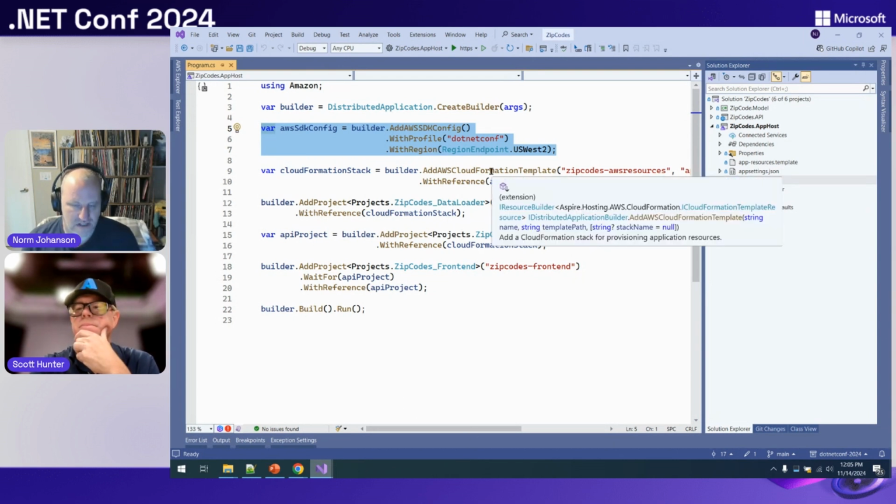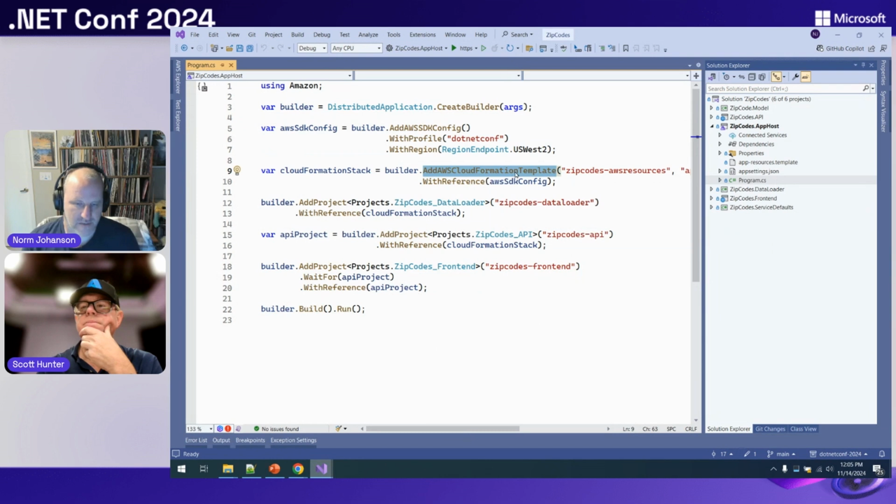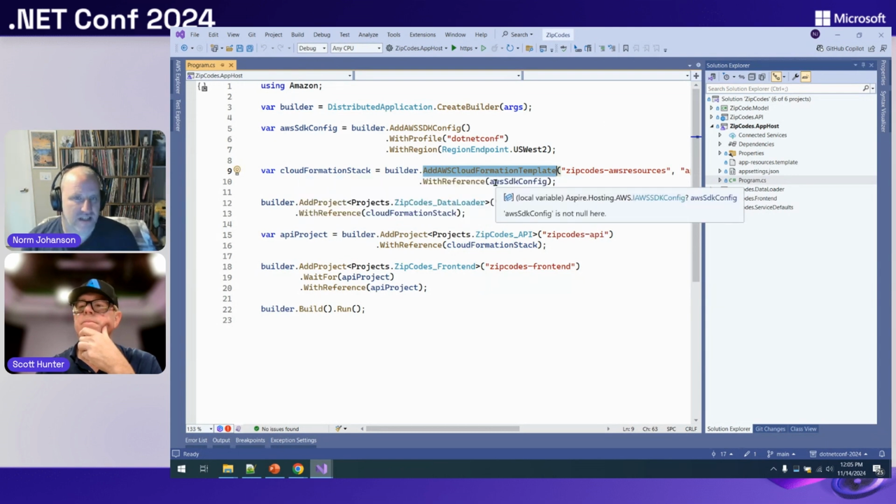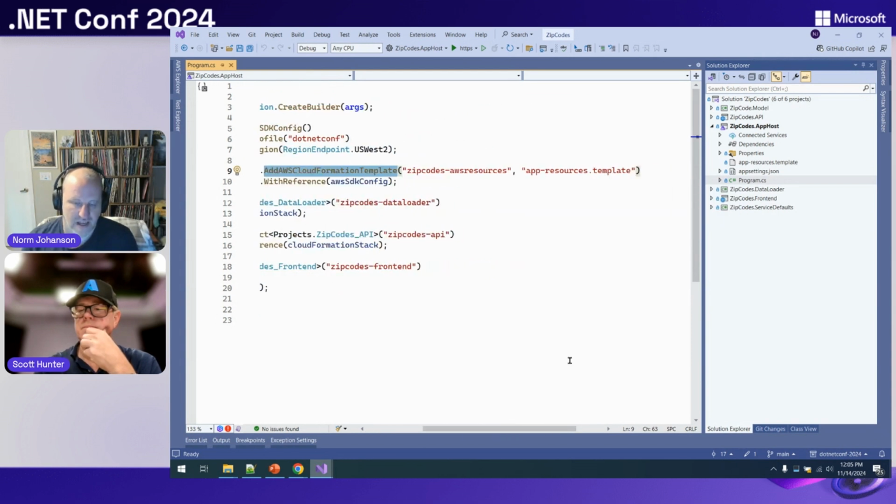Then we're going to create our CloudFormation template here. So this is basically going to be an Aspire resource representing a CloudFormation stack. We give it a reference to our SDK config so it knows how to connect to AWS. And then we pass in our CloudFormation template, what we actually want to use to do that provisioning.